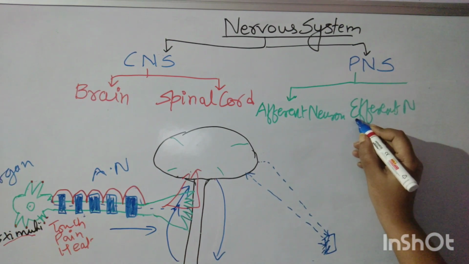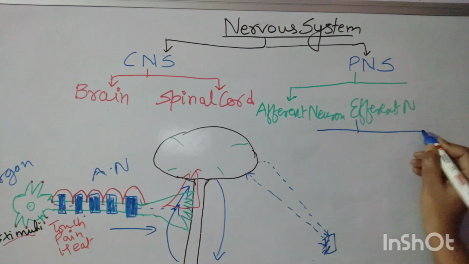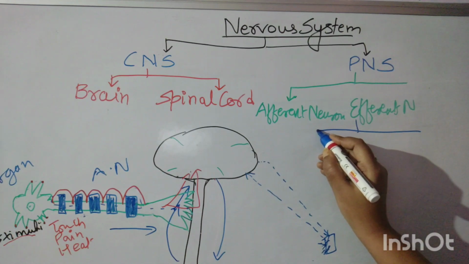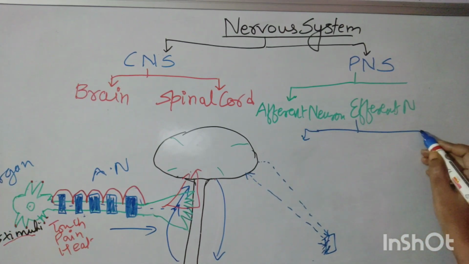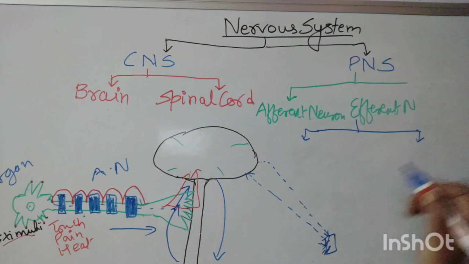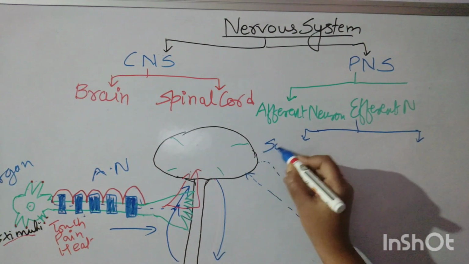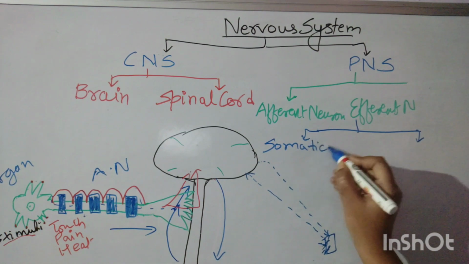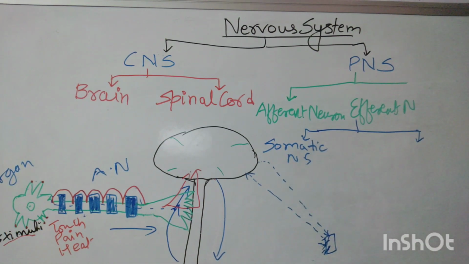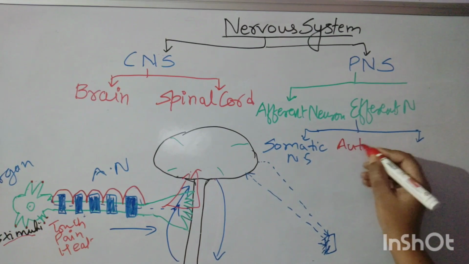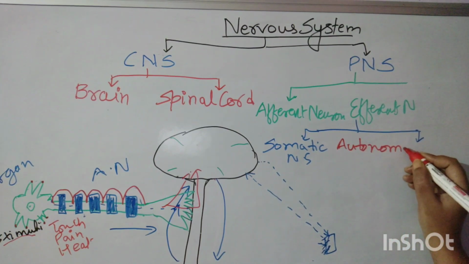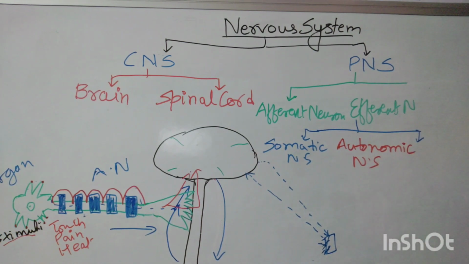So in efferent, two types of nervous systems we can see: the somatic nervous system and the autonomic nervous system.